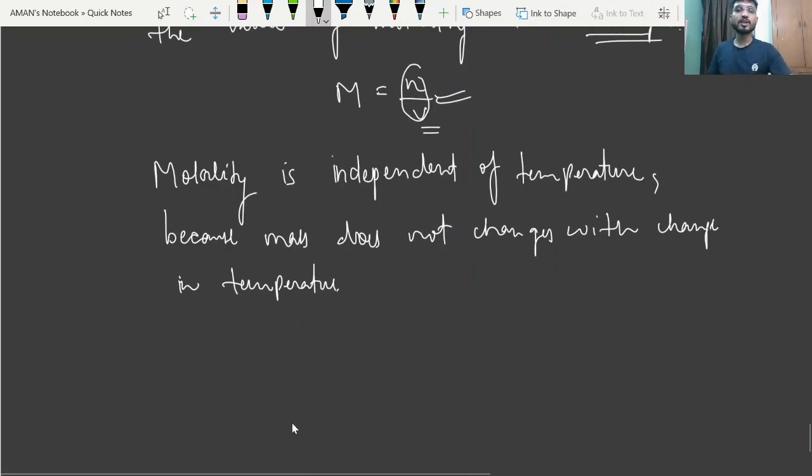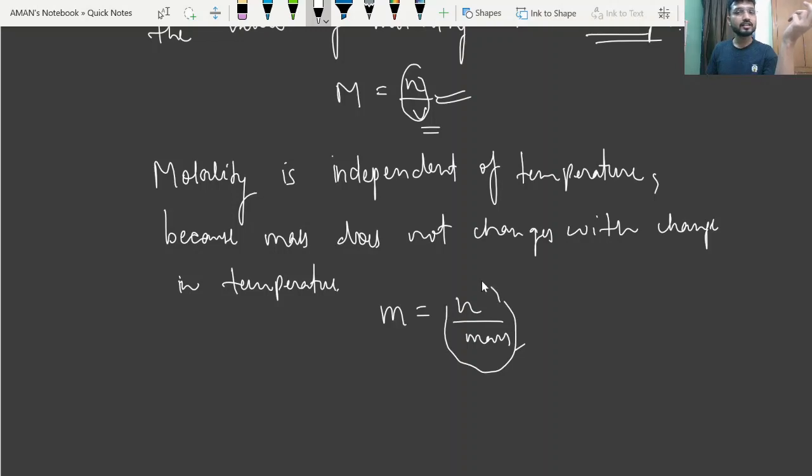Okay, so we know the effect of temperature on the mass is nothing, right? There is no effect. Because molality involves the number of moles of solute, this will remain the same, and in the denominator comes the mass of the solvent in kg. So this will not change, so the overall value of molality will also not change.